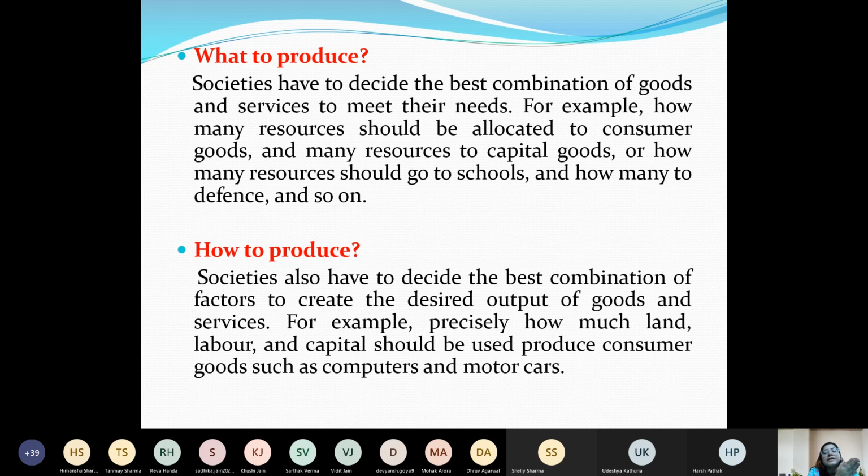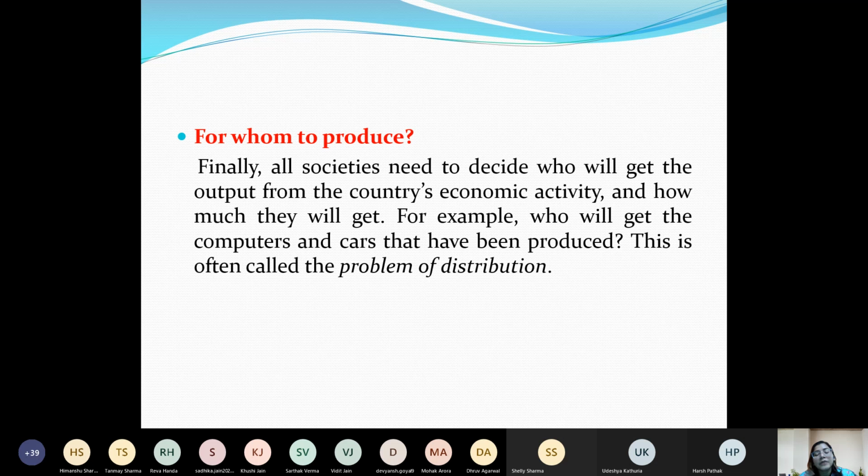So they will decide that yes, they will produce by utilizing more capital intensive technology than labor intensive technology. So it will depend on which one will be less expensive, right, and which one will make their cost of production or their expenses in production decrease. For whom to produce, right, that is a problem of distribution.